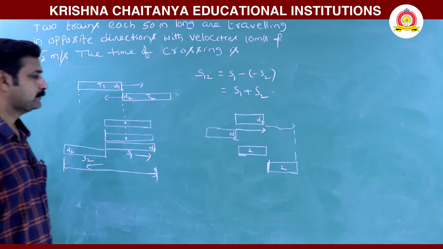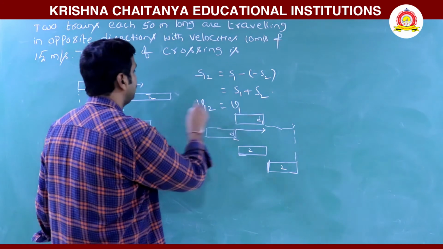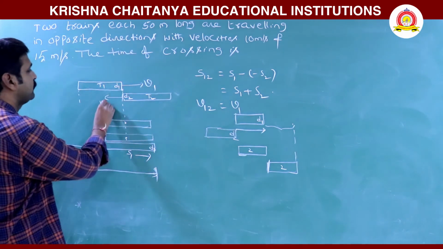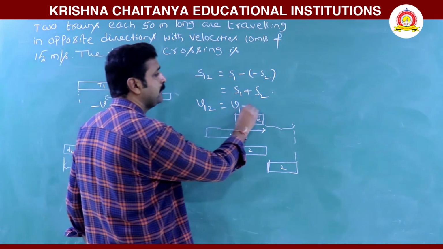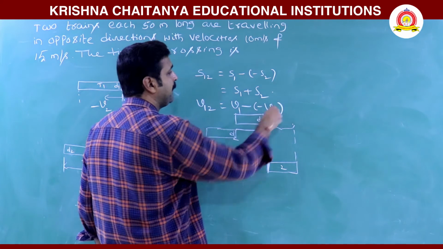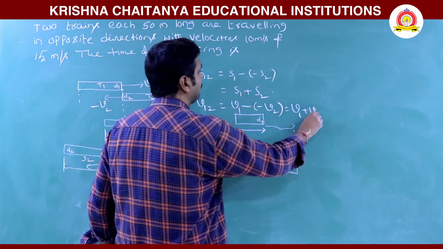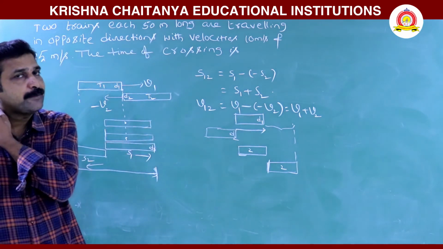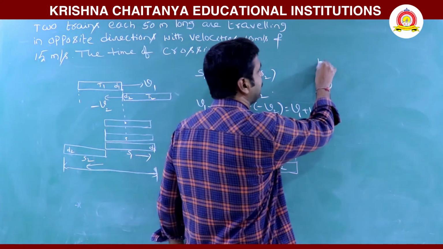And now relative speed. V1 is for train 1 and minus V2 for train 2, so the relative velocity is V1 minus (minus V2), which is V1 plus V2. Now you are asked to find the time.